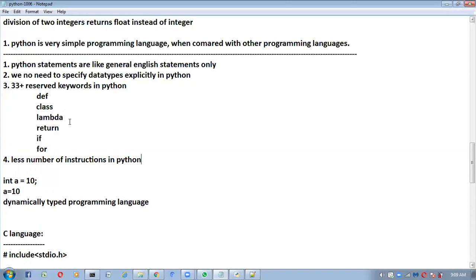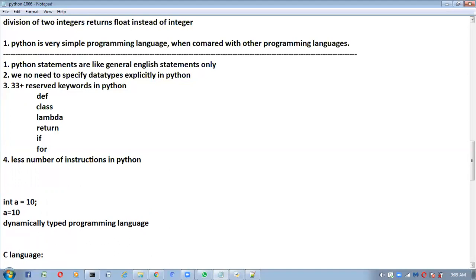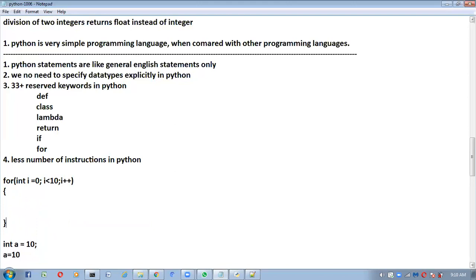I will tell one more example. I want to write one for loop. Whether it is C language, C++, Java, how you guys will write for loop? For int I equal to 0 and I less than 10 and I plus plus. Right? Here what I am doing, print I value. Correct or not?